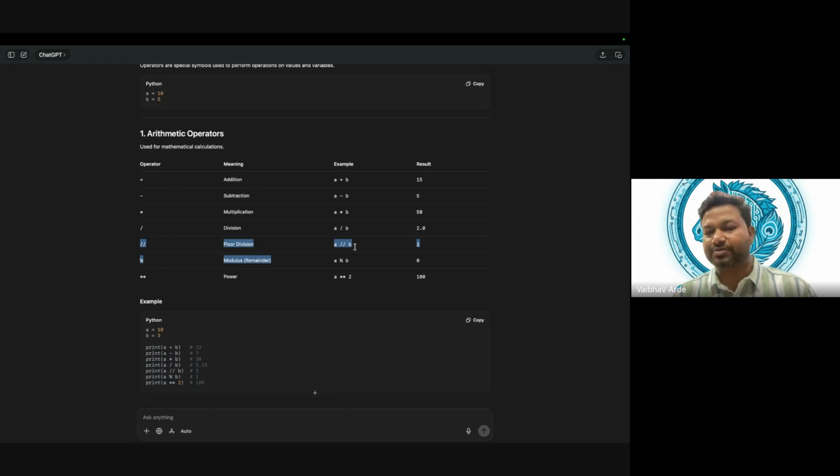So what does that mean? If you divide 7 by 2, then 3 is the complete divisible part, and that is the answer. Now we are left with the remainder, right? So how can we get the remainder? The remainder is this modulus. So if I say 7 modulus 2, then what will be the answer?